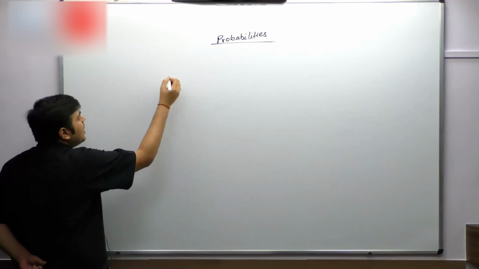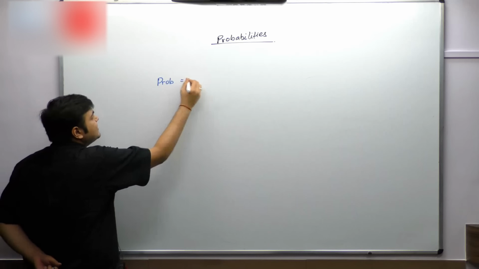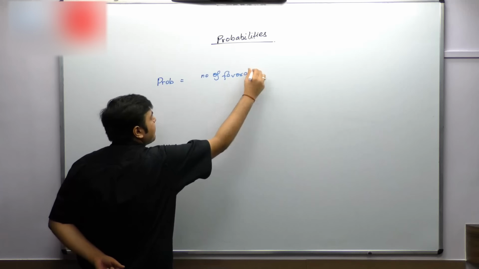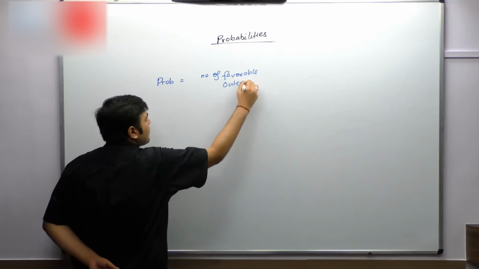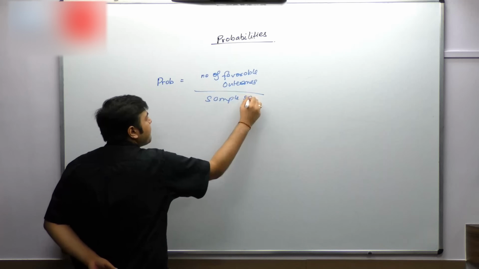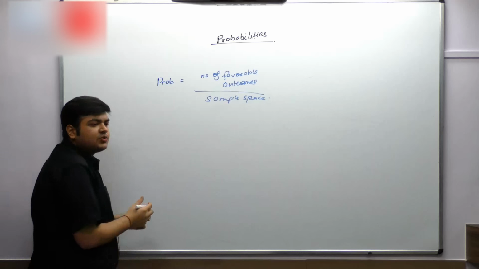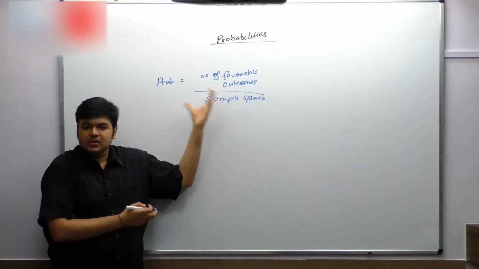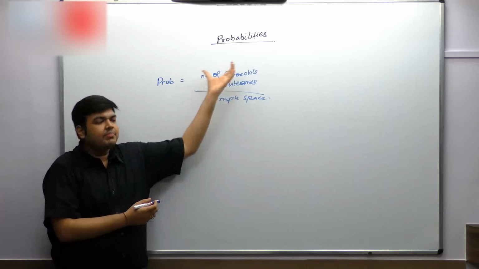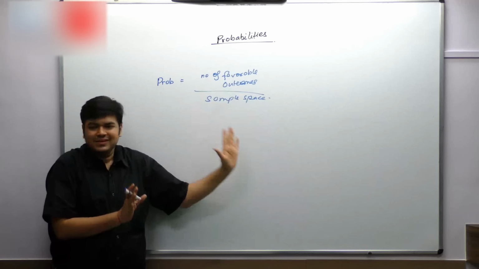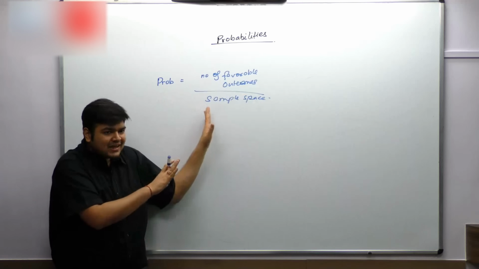First of all, probability is equal to number of favorable outcomes divided by sample space. So out of 100 situations, if something happens 20 times, we say that the probability is equal to 20%. That is simple. There is no formula as such.